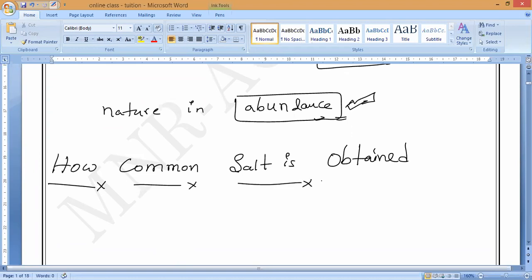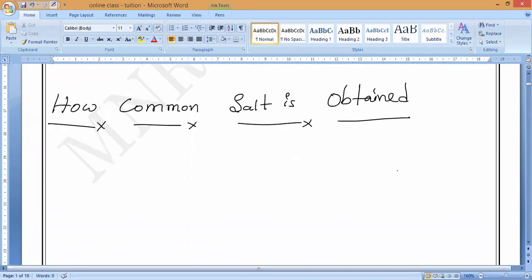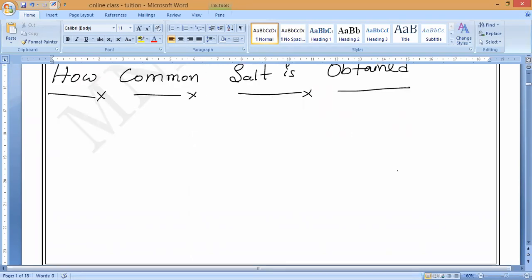So how is common salt obtained? That is our question now. So now, shall we start, all of you? As we know, common salt occurs naturally where? Anybody? Ocean, sea water, and as rock salt. Have you noticed it? Himalayan rock salt is there. We are importing rock salt from Pakistan, red color salt. Have you noticed it? Yes, guys?